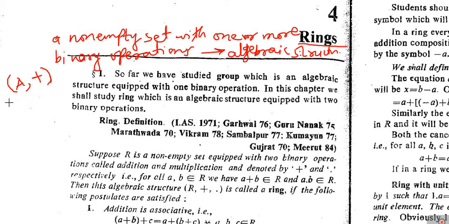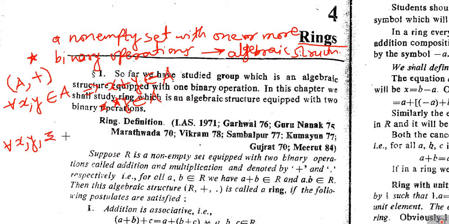Closeness means for all x, y belonging to A, if x and y are any two members from the set A, then we must have x plus y again in the set A. Now instead of plus, if we use the binary operation as star, then we get x star y, and this will be a member of A. This is the closeness.